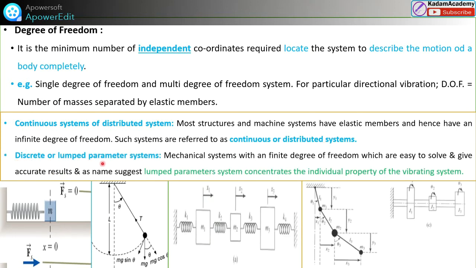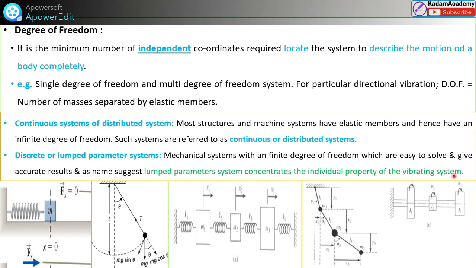But discrete or lump parameter systems are mechanical systems with finite degrees of freedom. Finite degree means we know how many degrees there are, we can predict. So with finite degrees, it is easily solved and gives accurate results, as the name suggests, lump parameter. The systems we can easily solve and give accurate results are the lump parameters considered.